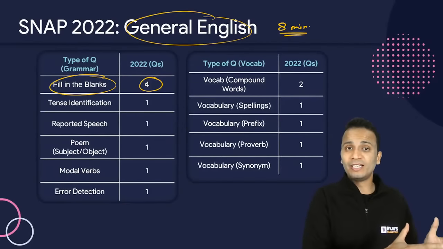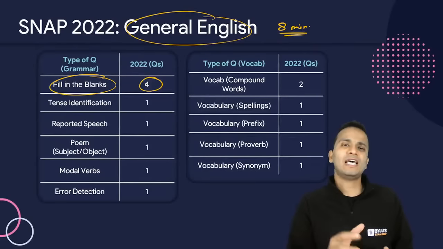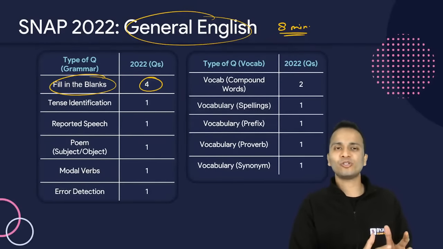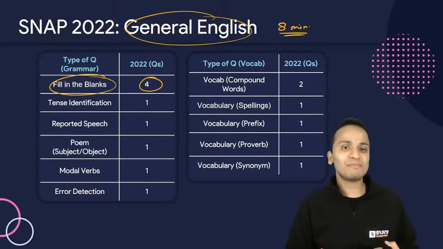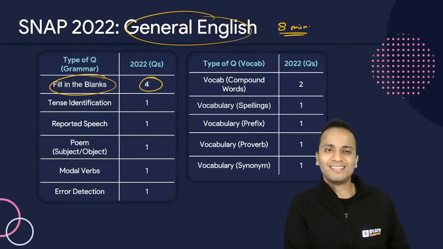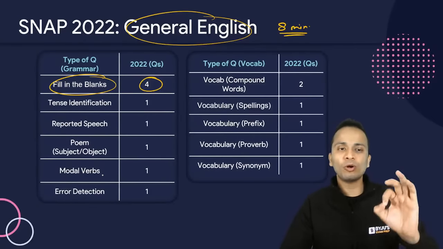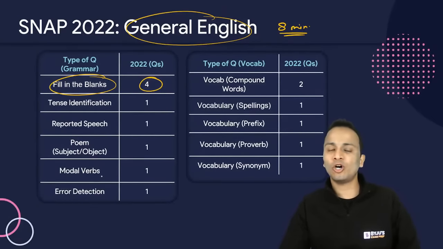Though I was not there in the examination, I saw the memory based questions, and I could say that these questions were very easy, and I could even attempt all the 4 questions. So if I can attempt them, then you can attempt them very easily. You have studied English, you all are good in English, but I'm not good, I'm below average in English. All right, so you must focus on these areas that are there on the screen.